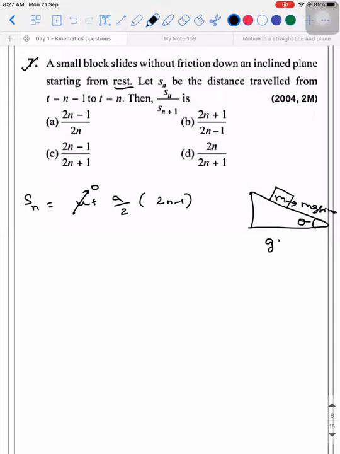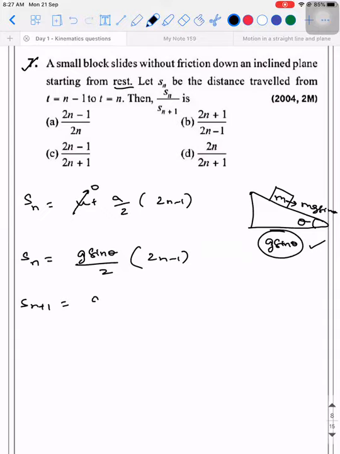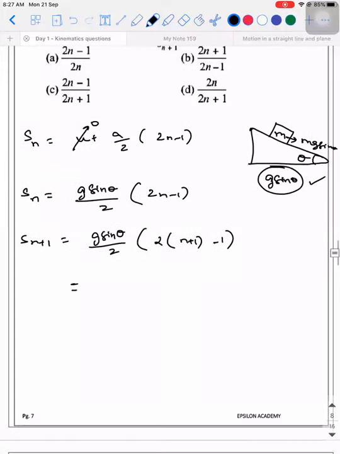Constant. It is constant, it is g sin theta. Right? You know this, right? So S_n will be equal to g sin theta divided by 2 into (2n minus 1). Then what is S_(n+1) by S_n? Use mathematical induction. In the place of n, you are going to substitute n plus 1 minus 1. So g sin theta by 2 into (2n plus 2 minus 1).